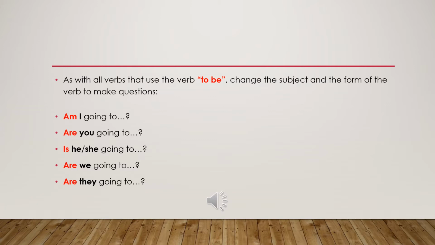She's going to school tomorrow. Is she or is he going to? Are we going to? Or are they going to? So we put verb to be at the beginning of the sentence before the subject when we want to make it a question. This is the question form.